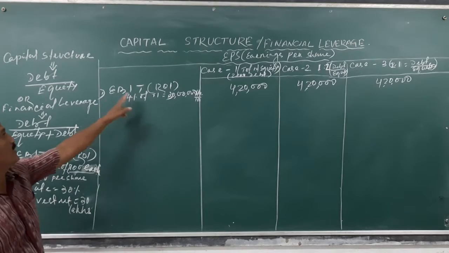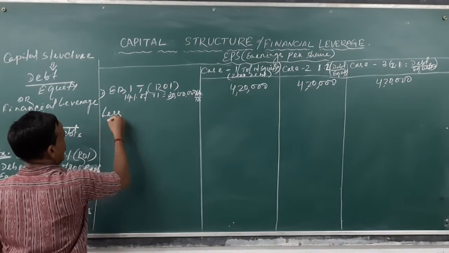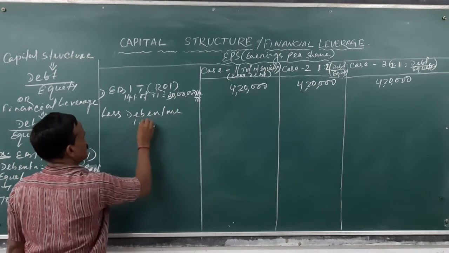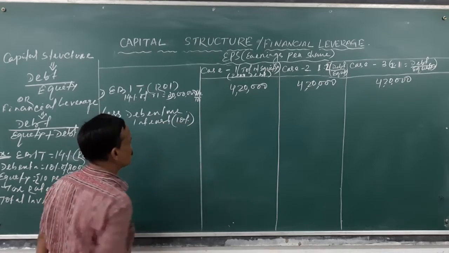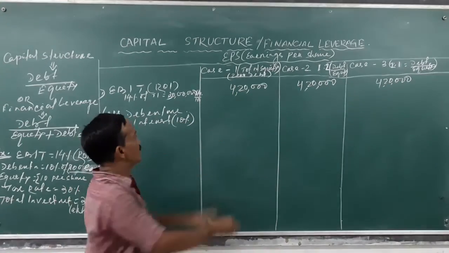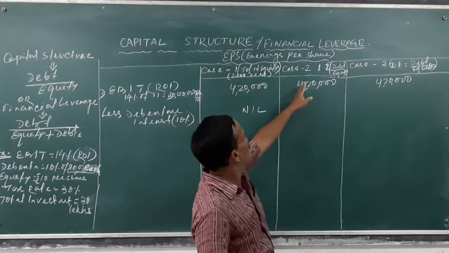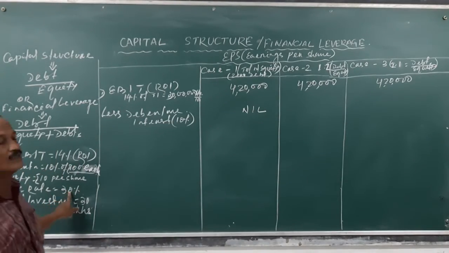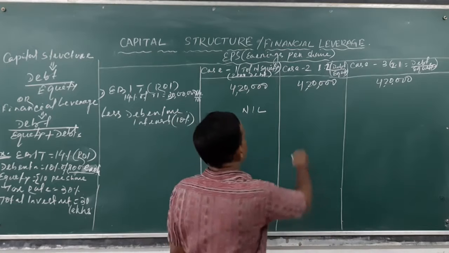So this is the earnings before interest and tax. Second, we will subtract the debenture interest, that is 10%. The first case is zero debt funds, that means no interest, there is nil. Second case, we are taking 1:2 ratio. So 30 lakhs investment, 1:2 ratio means 10 lakhs is the debt.